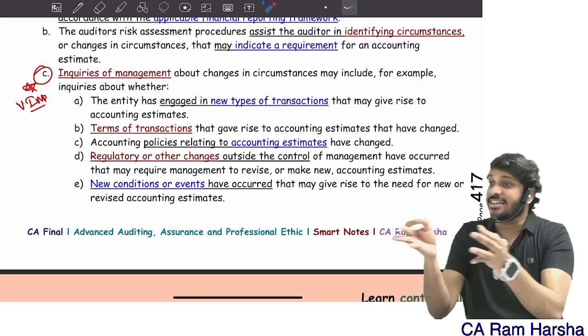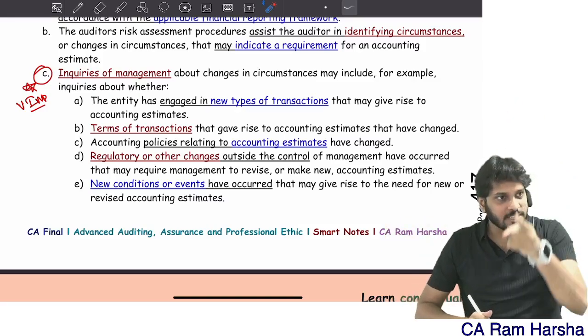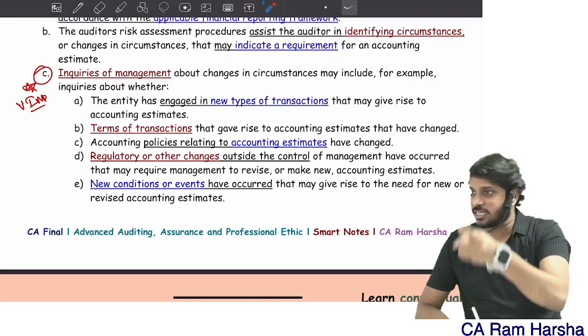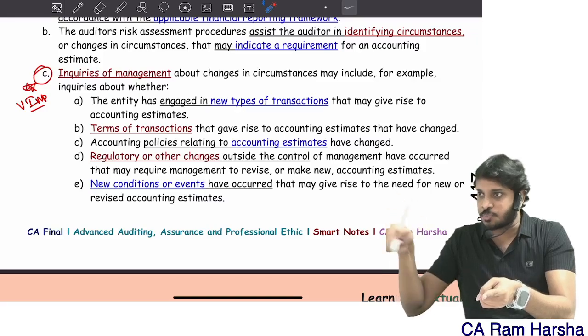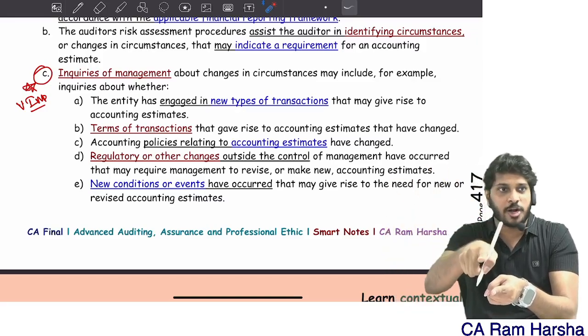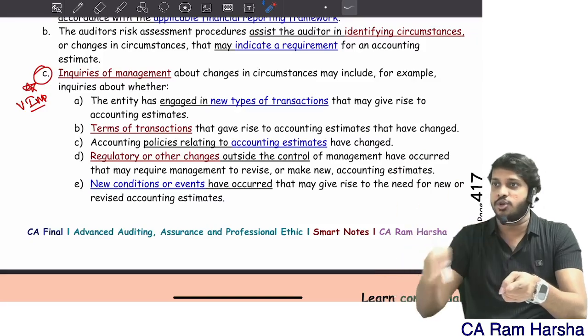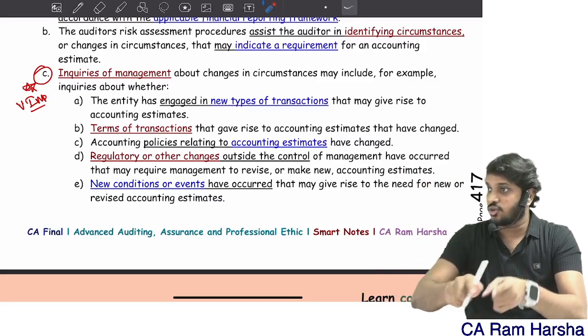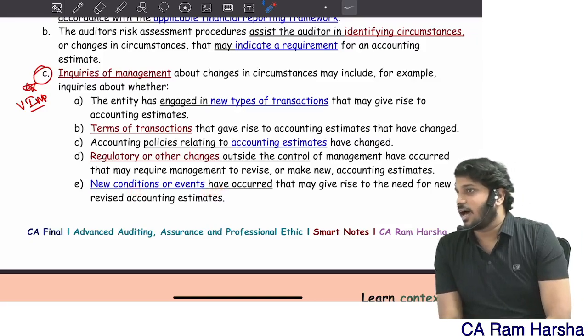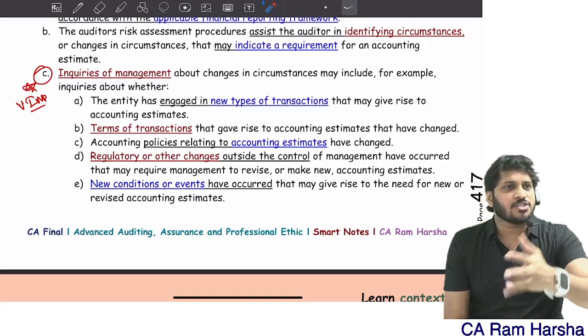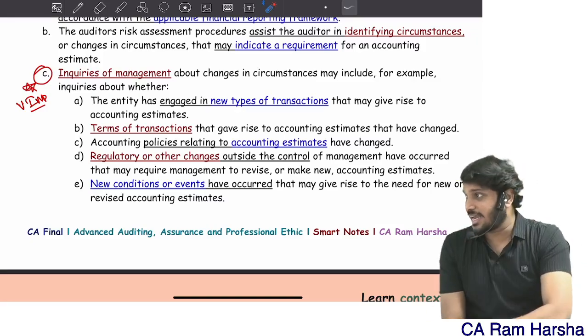They only have to treat that waste. The regulator has made a condition on every company manufacturing electric cars. It is not the consumer who is responsible to dispose of that electric car. It is your responsibility to dispose of the car after its useful life. So regulatory changes are there, or some new conditions or events are identified that require an accounting estimate.